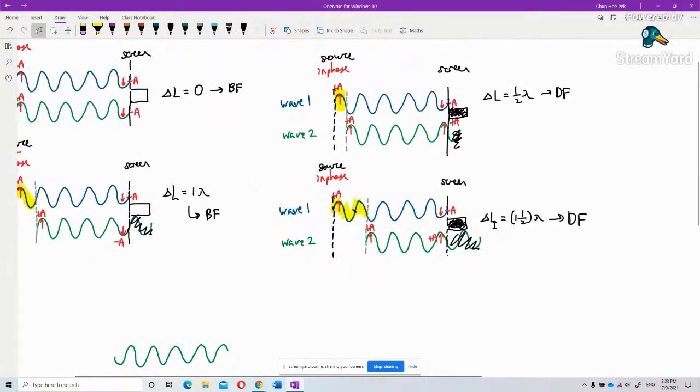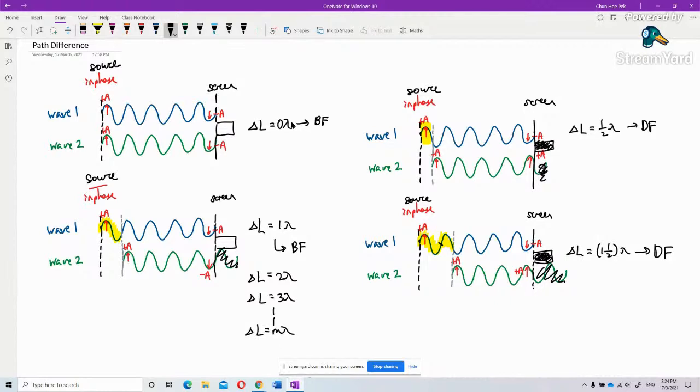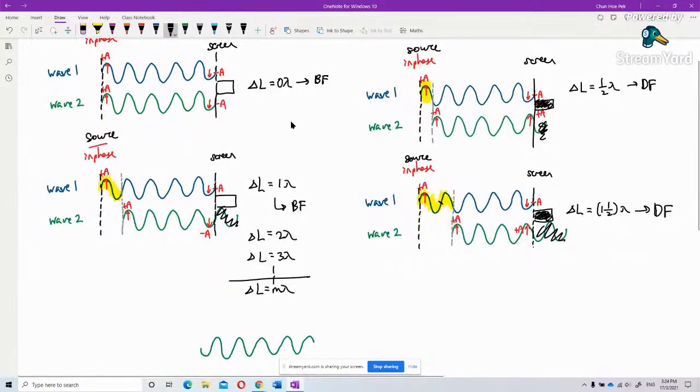Okay. Now, what conclusion can you make out of all this? When it is 0 lambda, 1 lambda, or 2 lambda, later you have delta L of 3 lambda, and so on, which is delta L equal to m lambda, these all will form bright fringe. You understand?